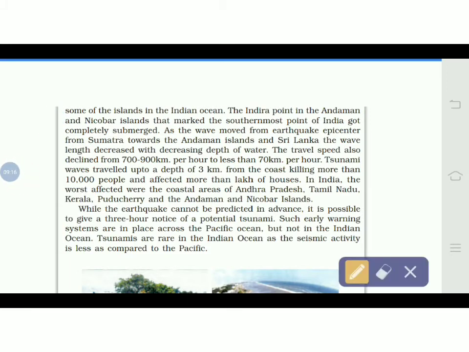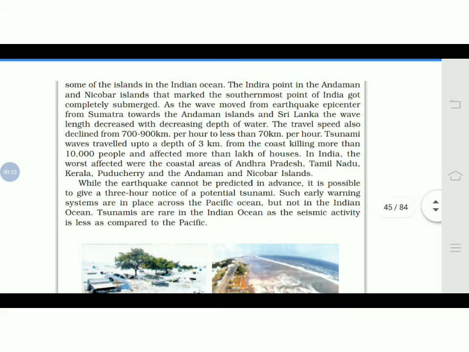The travel speed declined from 700 to 900 km per hour to 70 km per hour. We have learned that it started at 800 km per hour, and from that speed it declined to 70 km per hour. Tsunami waves traveled up to 3 km inland from the coast, killing more than 10,000 people and affecting more than 3 lakh houses.